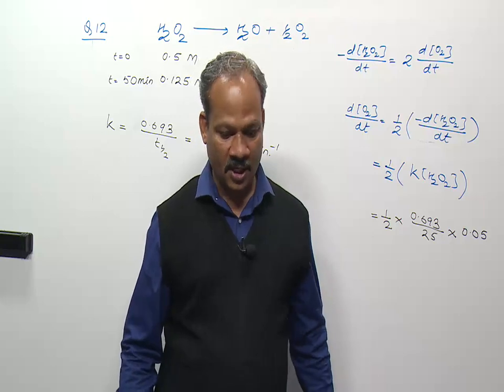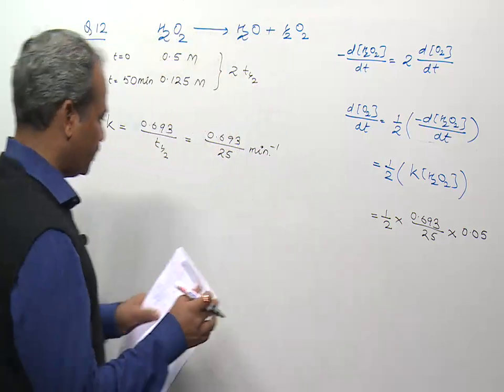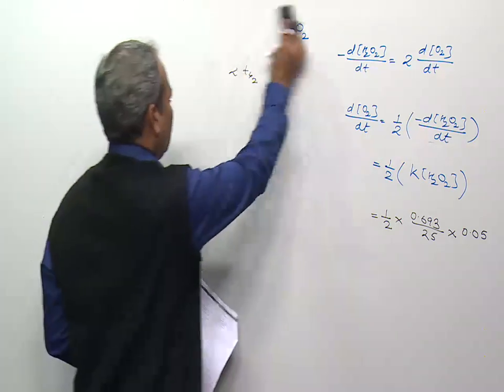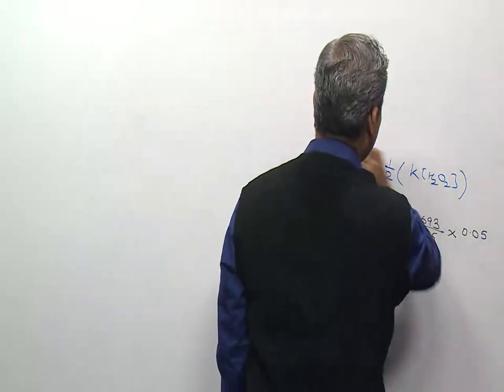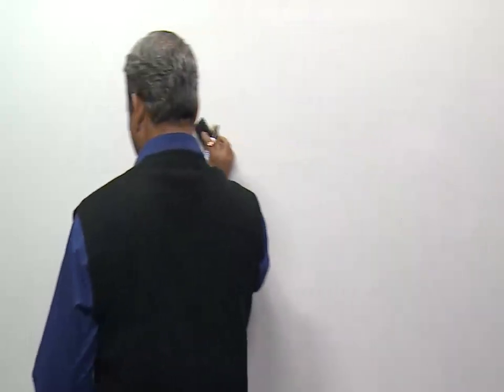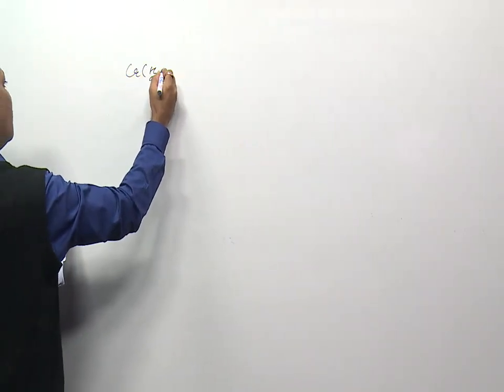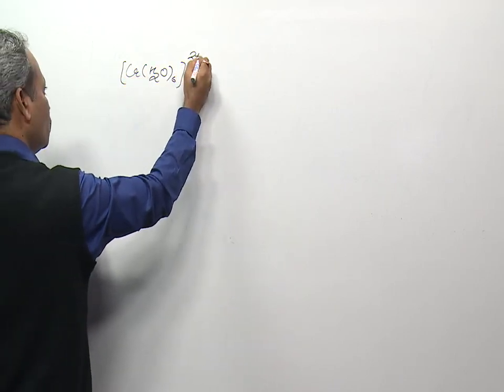In option A it is given Cr H2O whole 6 2 plus, and H2O is a weak field ligand, so there will not be any pairing of electrons. Just directly we can consider Cr H2O whole 6 2 plus.